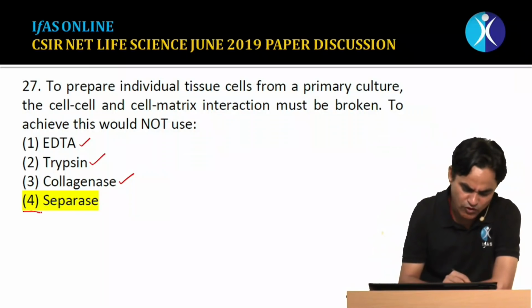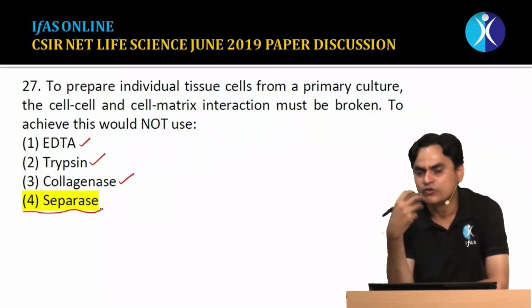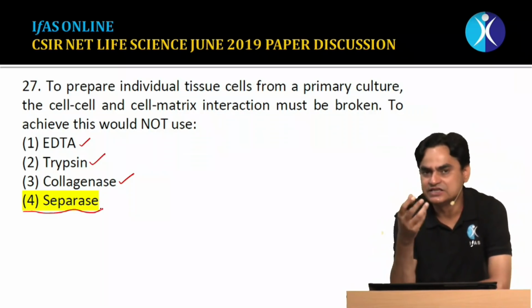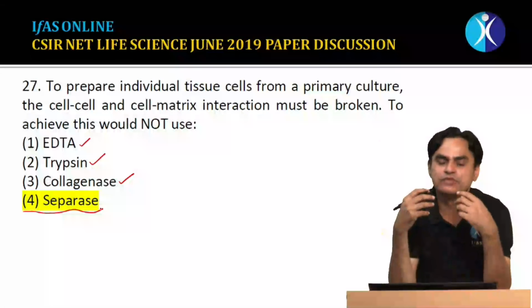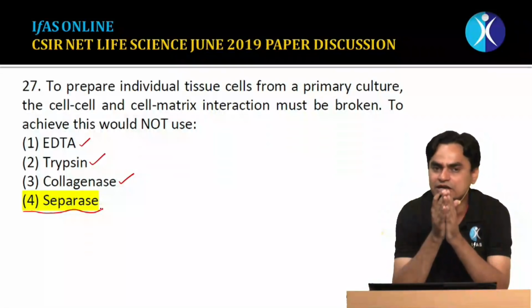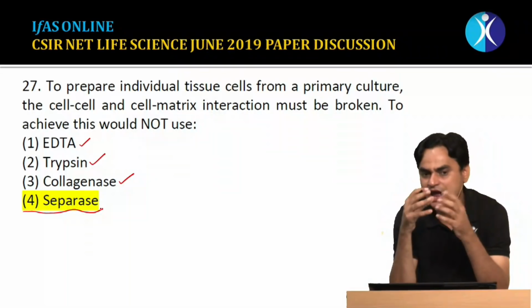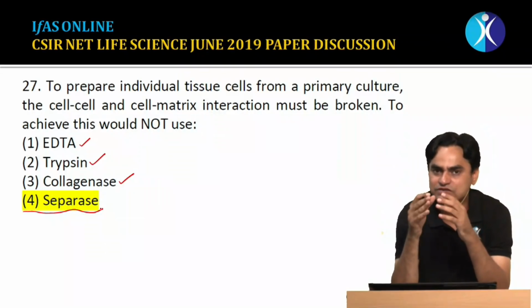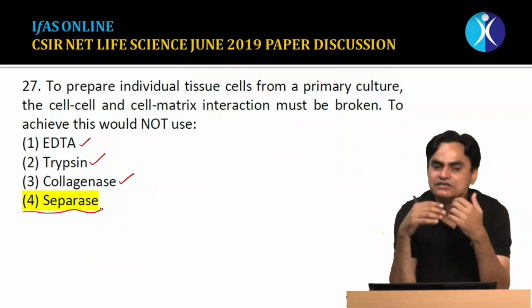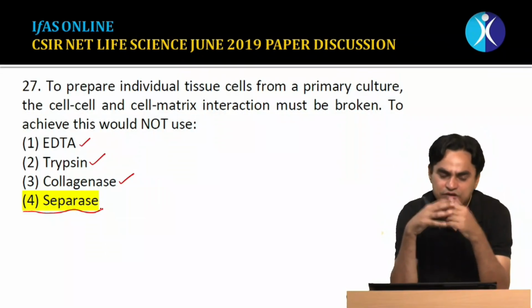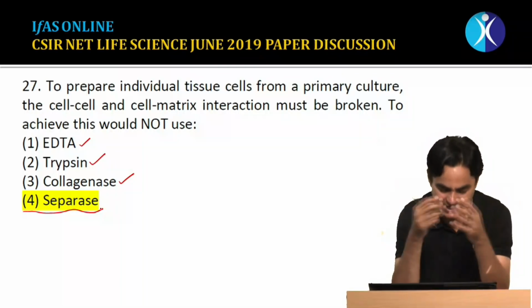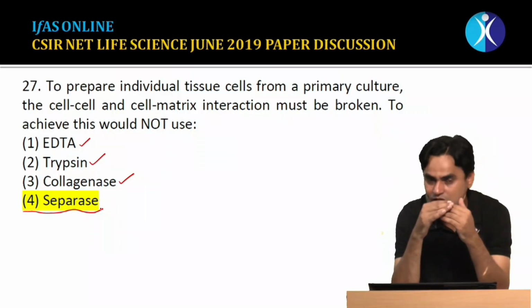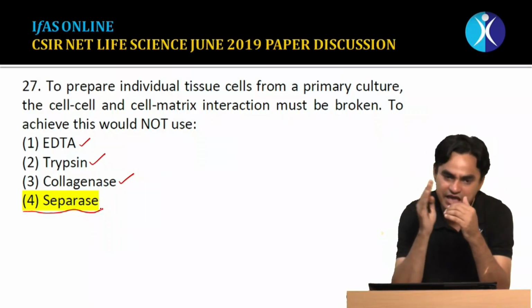There is no role of separase in obtaining a cell suspension for raising a primary culture. Separase is one of the enzymes which plays a very important role in the cell cycle at the anaphase stage. Due to activation of the anaphase promoting complex, there is an activation of separase, and this separase leads to degradation of the sister chromatid cohesin, and then the two chromatids of a chromosome get separated. So separase has a role in the cell cycle, especially at the anaphase stage.